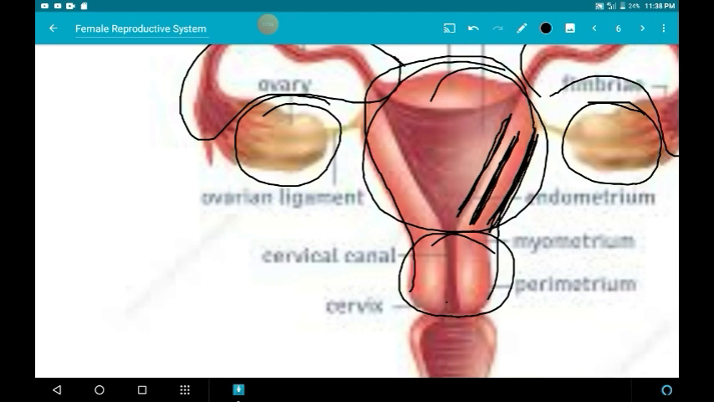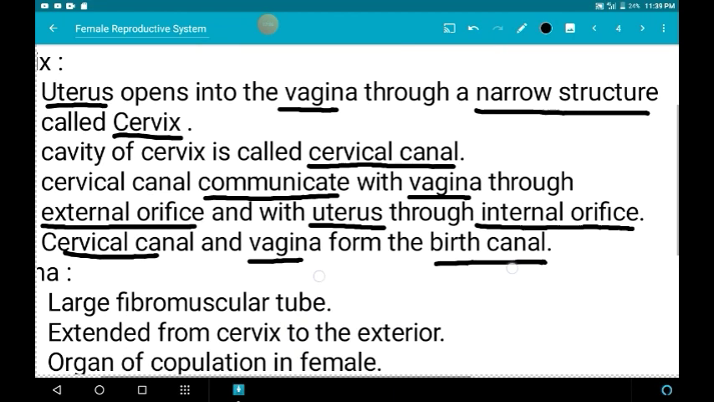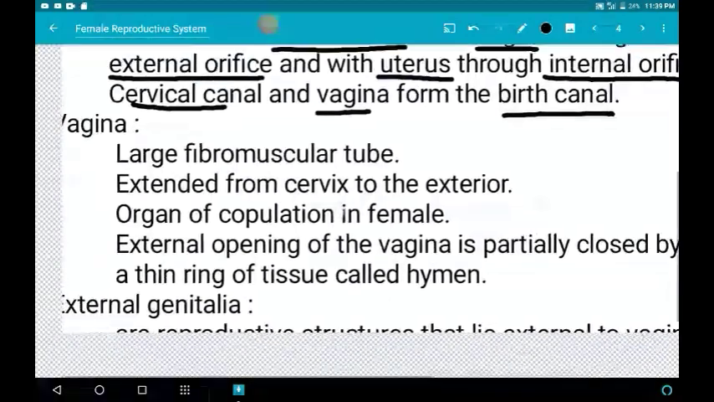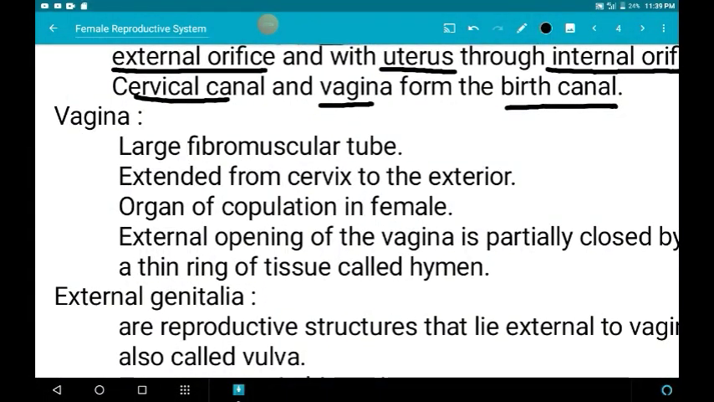So this is the cervix. Here it possesses 2 openings. This is the internal orifice, which opens the cervix into the uterus, and this is the external orifice, which opens the cervix into the vagina. Okay, and the next part is the vagina.